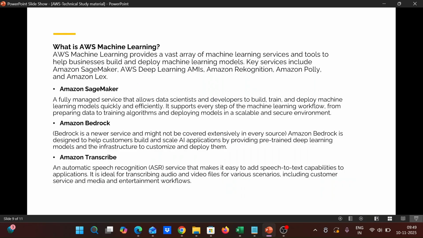And here we will learn more about the AWS machine learning services. AWS provides a vast array of machine learning services which are used to deploy and make use of models. Here SageMaker is like a notebook which allows data scientists and developers to train models and deploy machine learning quickly.